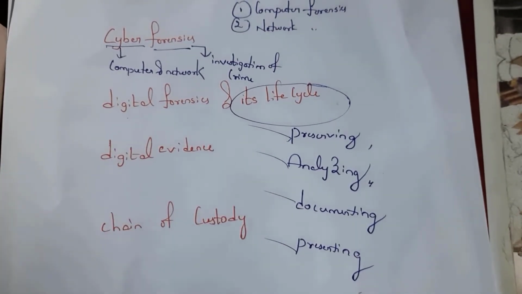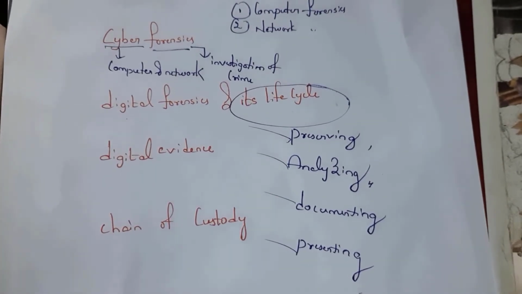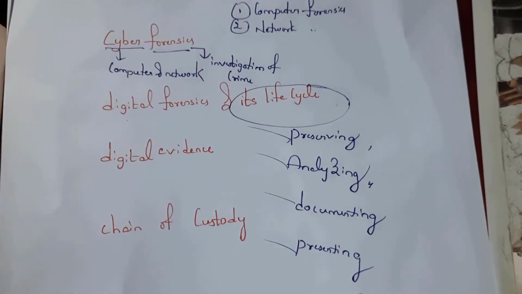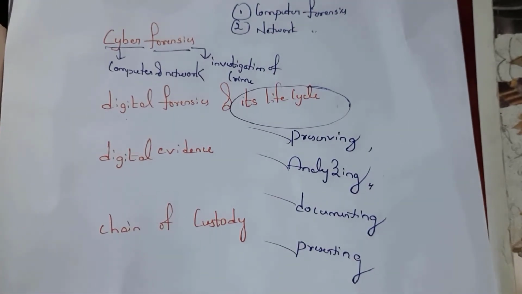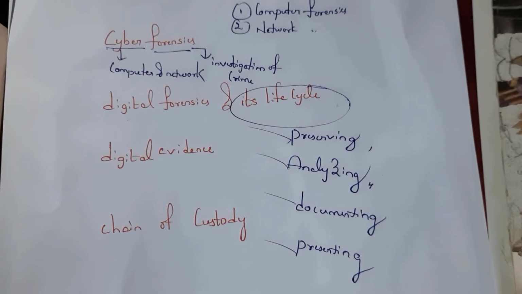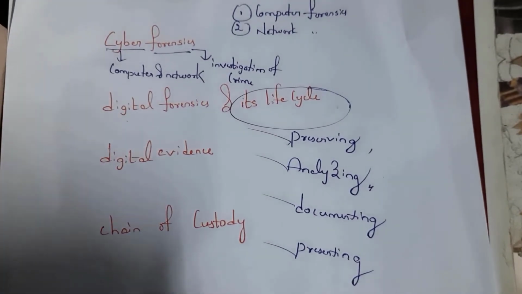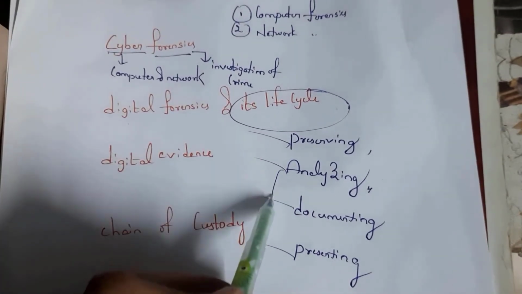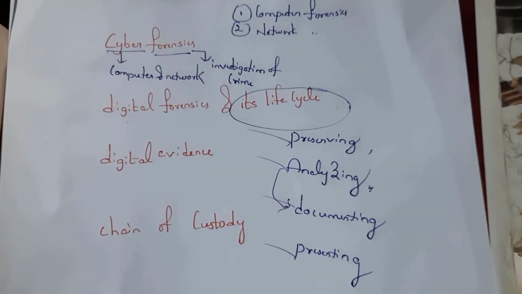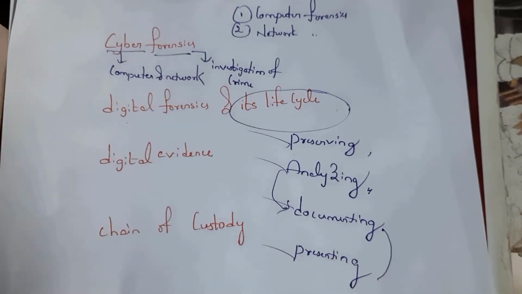See, the computer forensic expert collects all the information regarding the crime and stores the complete information in a drive. After collecting the information, the expert analyzes whether the collected information is correct or not. Once he realizes that the collected information is correct, then he documents the information in a particular format, that is nothing but documenting the evidence in a particular format, and after that he presents this information in court.